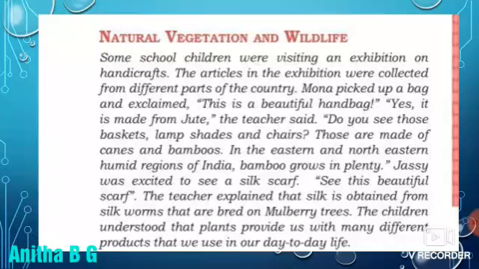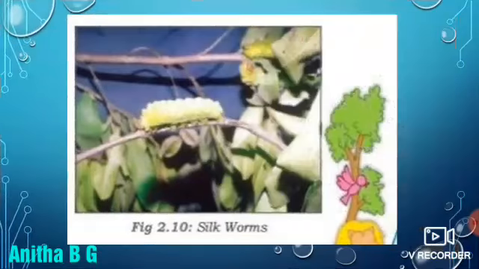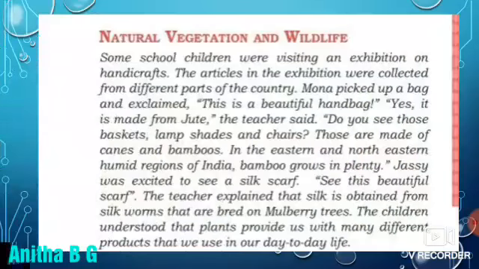The teacher explained that this silk is obtained from silkworms that are bred on the mulberry tree. This is the silkworm we can see in the picture.